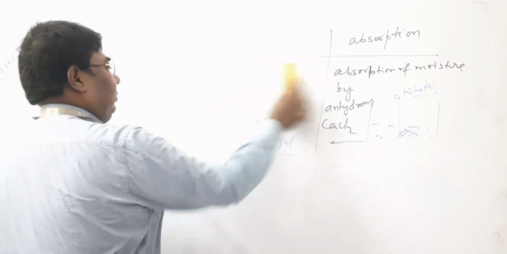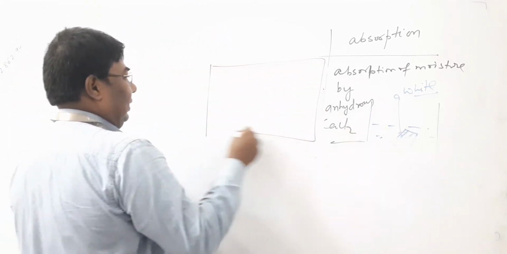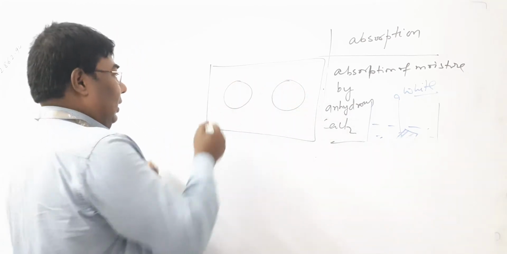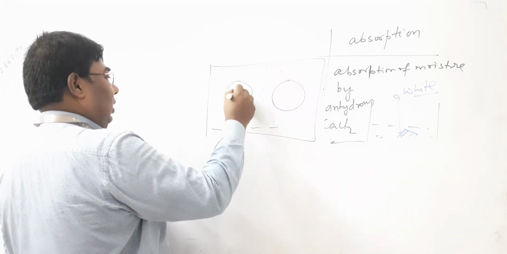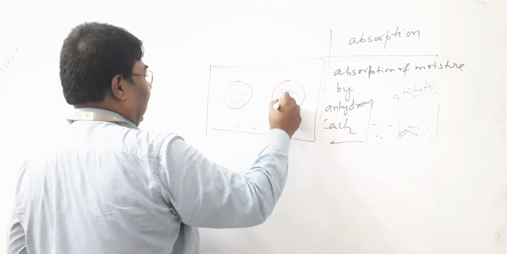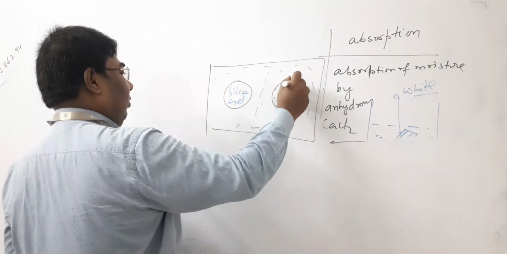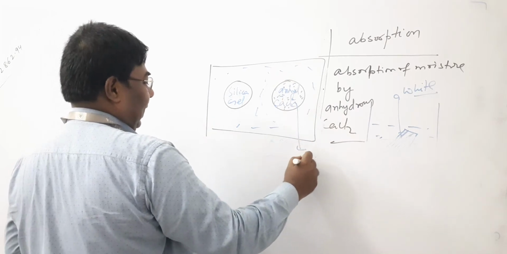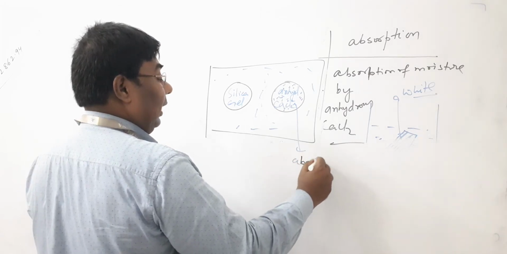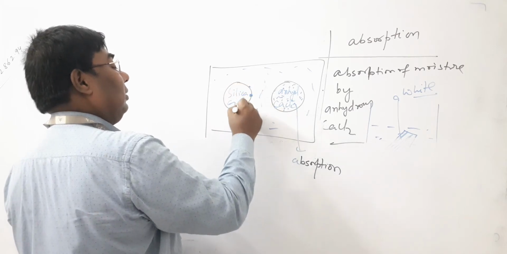Suppose that this is a moisture container in which two substances are kept. This is silica gel and this is anhydrous calcium chloride. Then what would happen? In the case of anhydrous calcium chloride, water enters inside, so absorption takes place. But in the case of silica gel, moisture is present only at the surface.